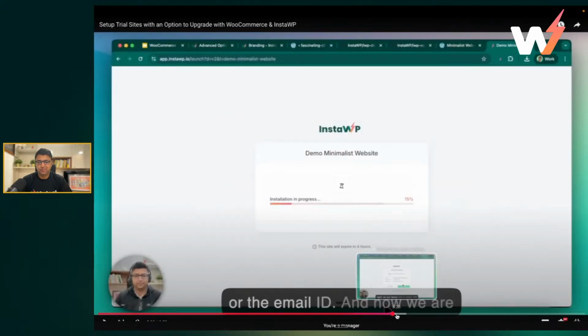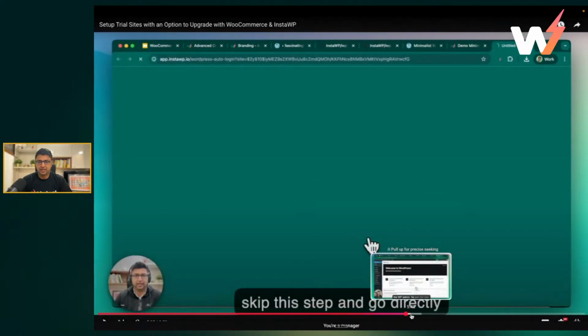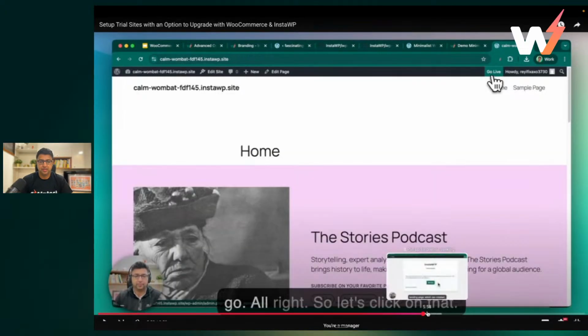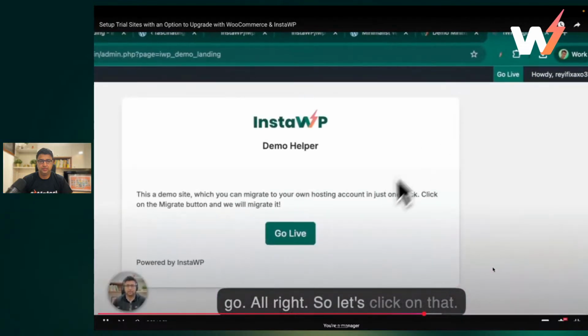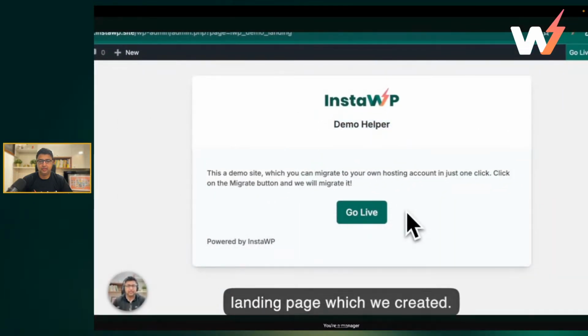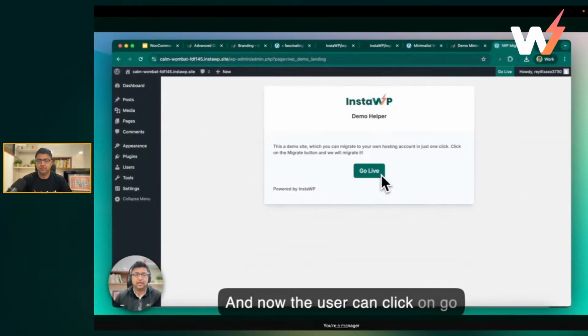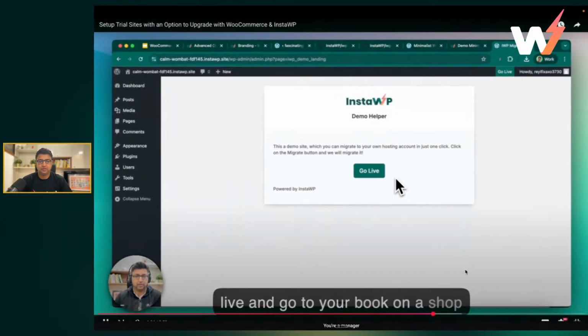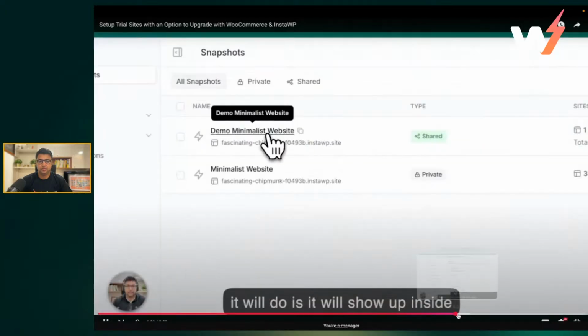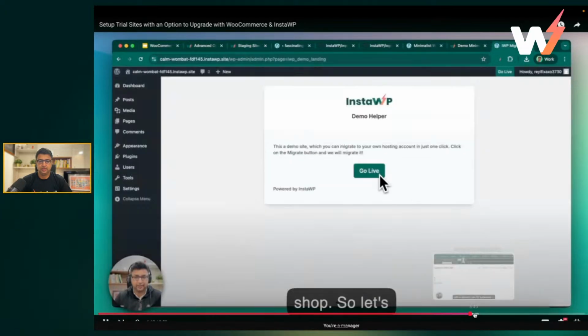The Demo Helper plugin, what it does, once the website is ready, it adds a Go Live button on the top inside WP Admin. So the Go Live button will actually take the user back to your WooCommerce shop. So let me show you how that happens. So clicking on Go Live, and then the Demo Helper plugin has this nice landing page which allows you to go live. And then I click Go Live and it should take you back to the shop. So let's check it out.